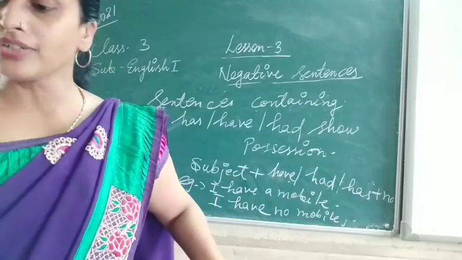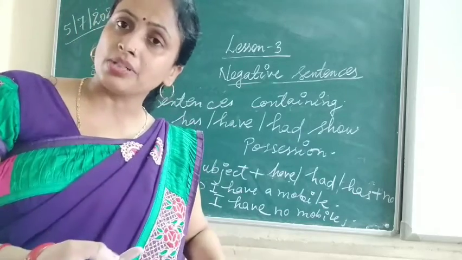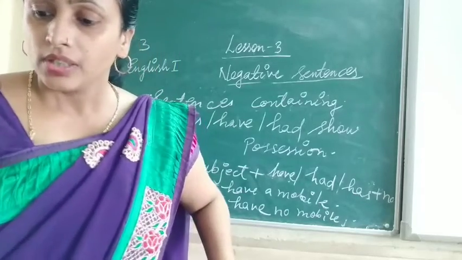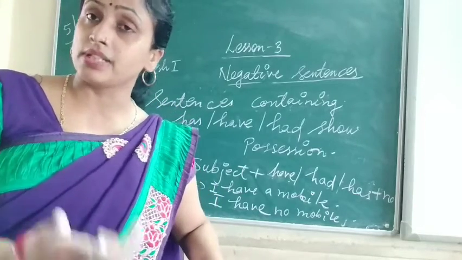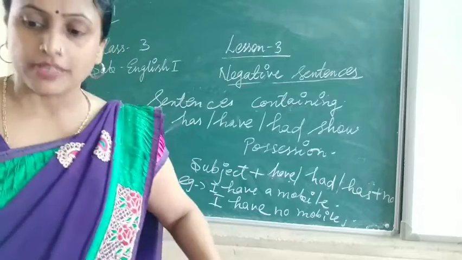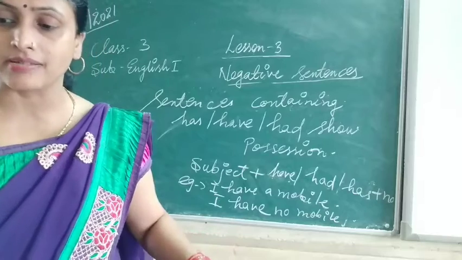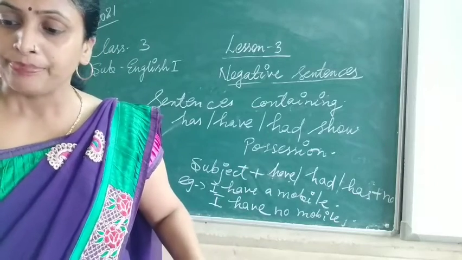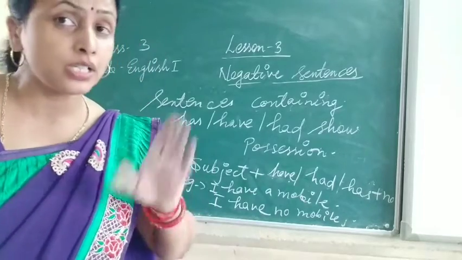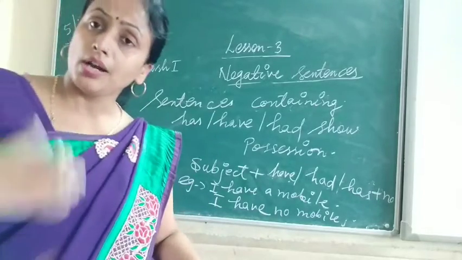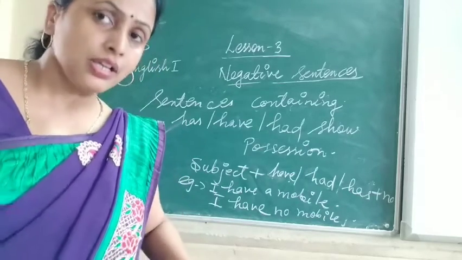I think you have understood all these rules: for present continuous, past continuous, for possession, and for past simple and present simple, how to change a sentence into a negative sentence.